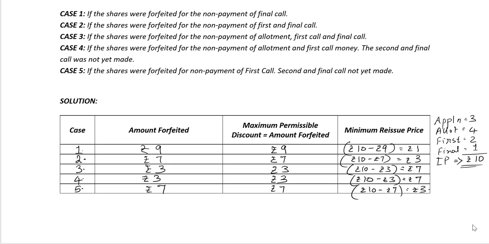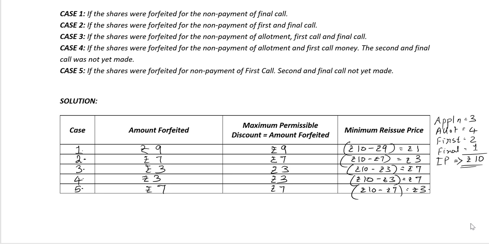So in this video, we learnt the journal entries for the reissue of shares when shares are reissued at par, at discount or at premium. Also, the concept of calculating the paid up value when partly called up shares are forfeited, as well as the concept of calculating the maximum permissible discount and the minimum reissue price.